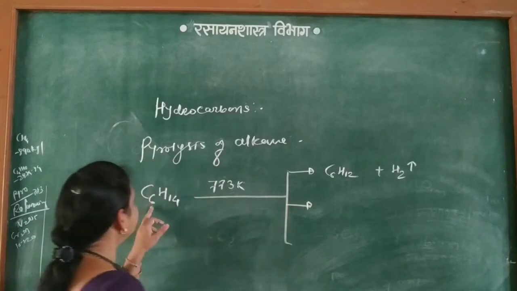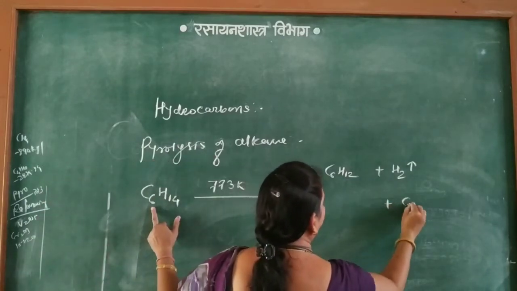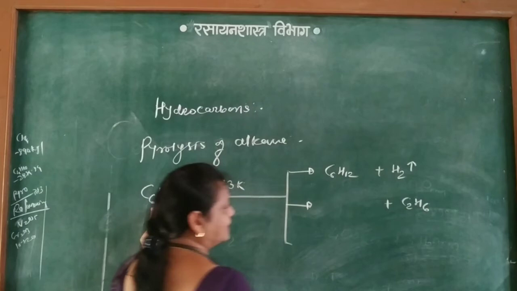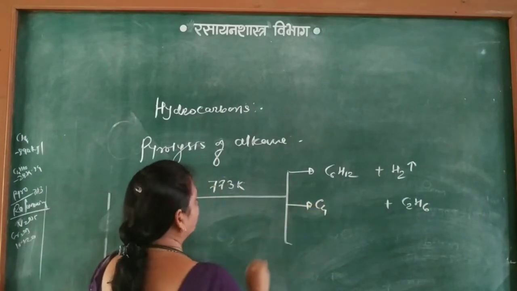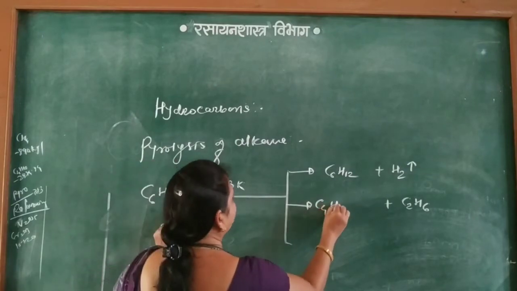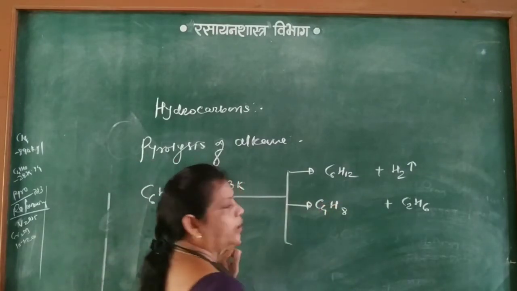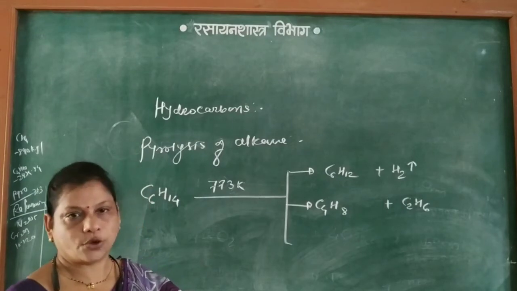Then if C2H6, ethane, gets removed, then C4H8, that is butene, is obtained.